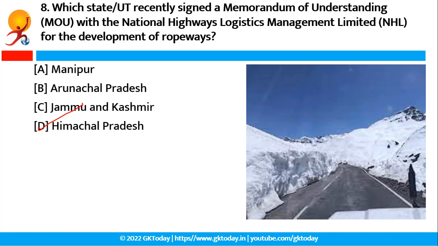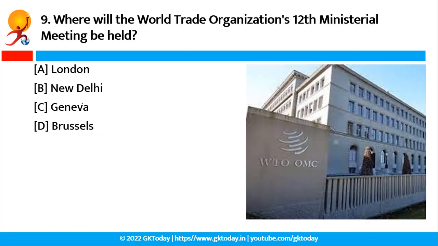The Himachal Pradesh government has signed an MOU for 7 ropeway projects in the state. As announced in Budget 2022, a national ropeway development program was rolled out. It is meant to augment infrastructure development in the hilly state based on the PPP model. An MOU has been signed between the Transport System Development Corporation and the National Highway Logistics Management Limited. Basically, the MOU was chartered for 7 projects. Okay, so now ninth question.